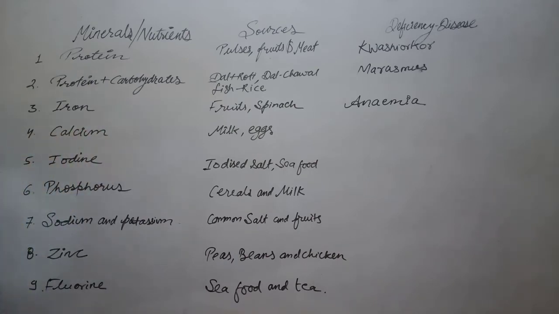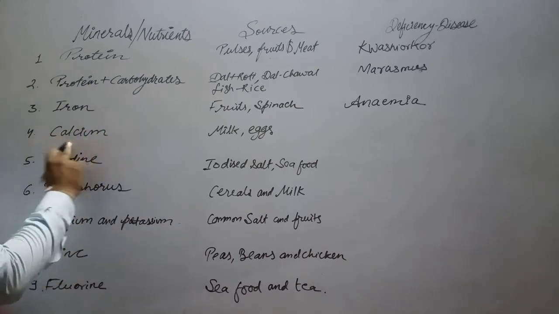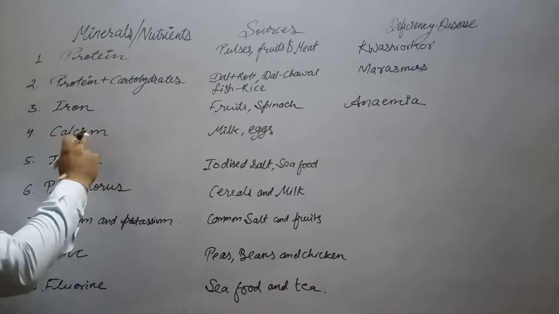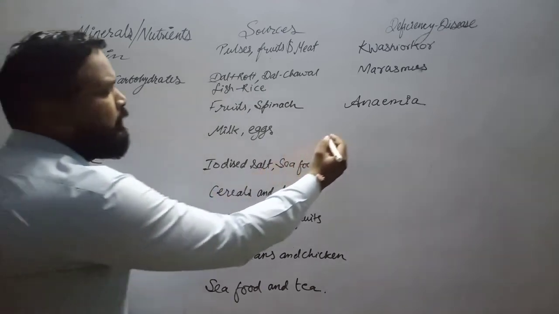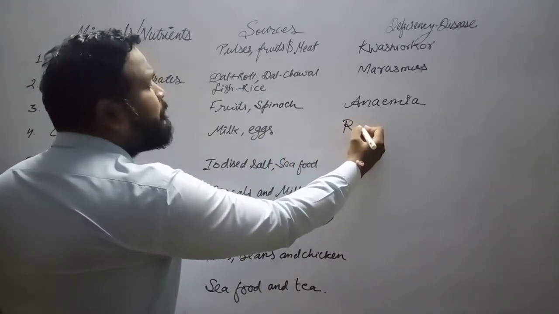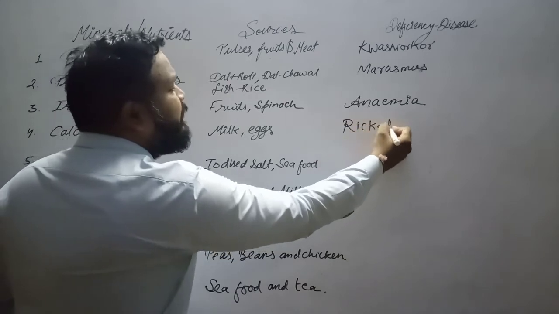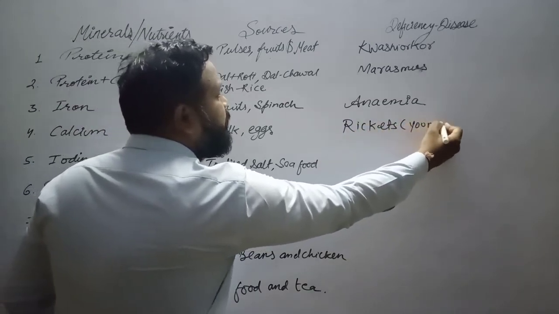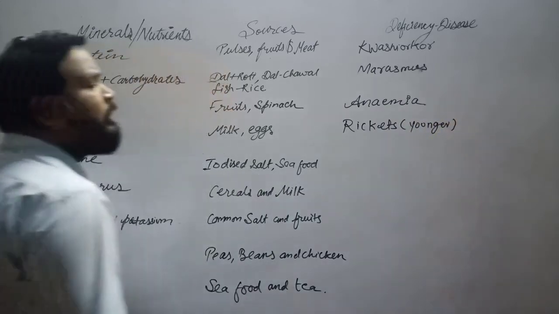Calcium. Calcium is found in milk and in eggs and various other sources. If there is a deficiency of calcium in children, then they will suffer from rickets. Okay, younger ones.